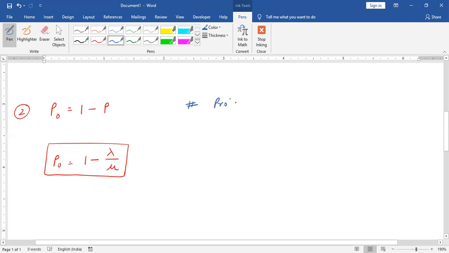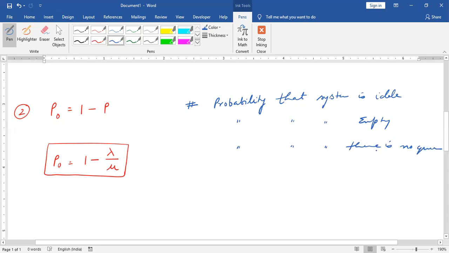The probability that the system is idle. Idle means the system is empty. Or we can say the probability that the system is empty. The probability that there is no queue. If there is no queue, that means we are availing the service directly, right?